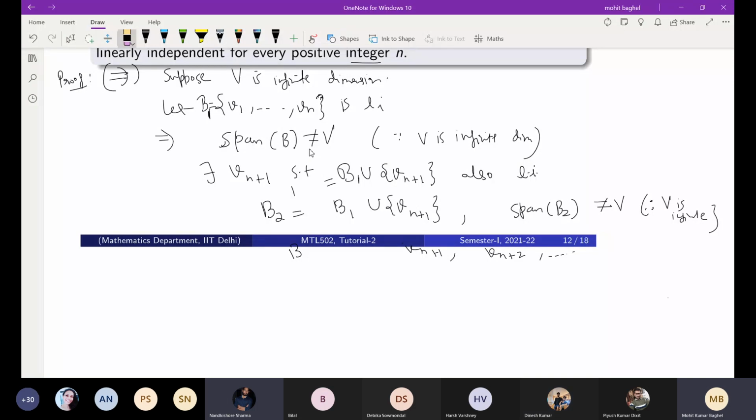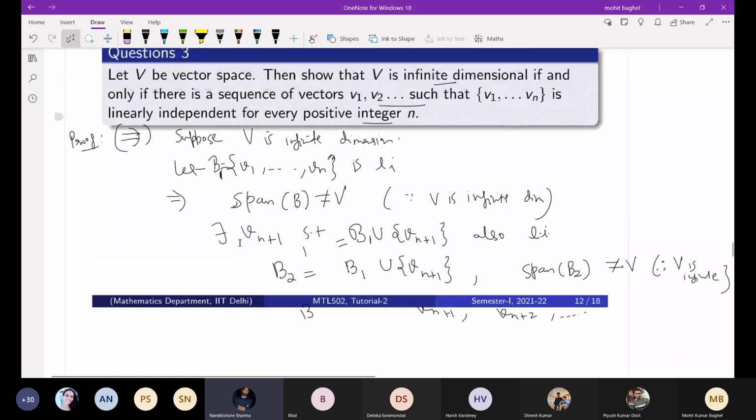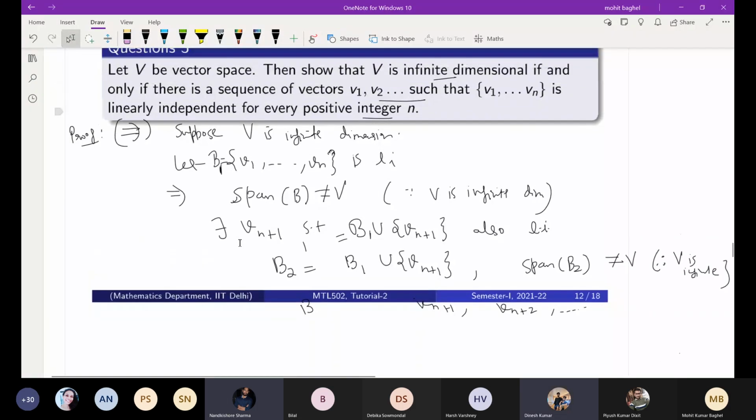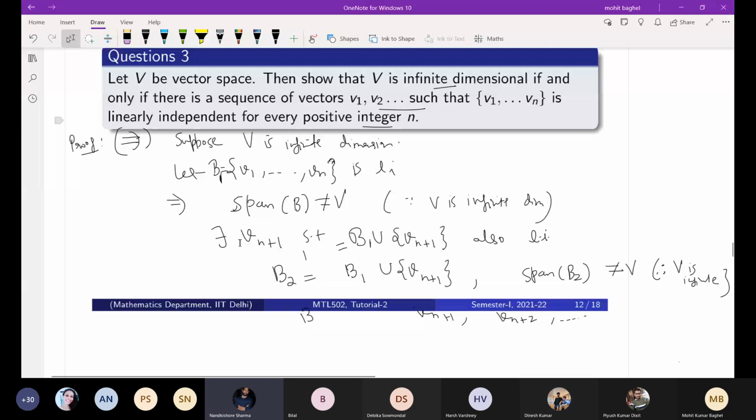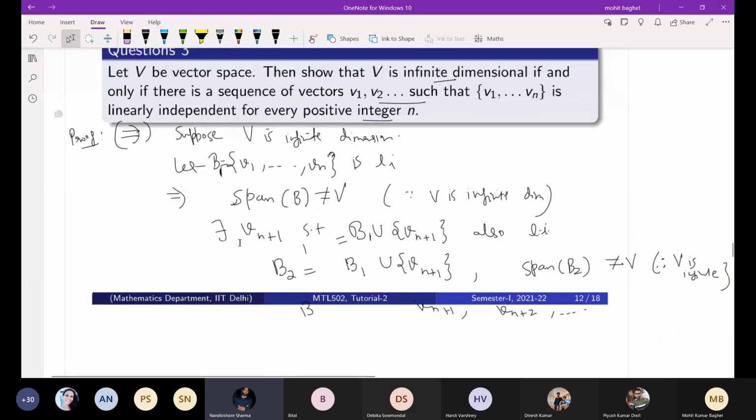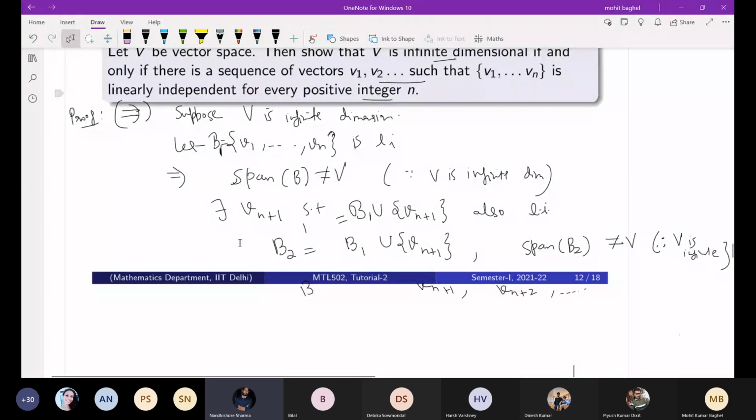For this, let's consider the set B equals V1, V2, up to Vn, which is linearly independent. Then the span of V is not equal to the span of B, because there exists Vn plus 1, another element, which is also a linearly independent vector.